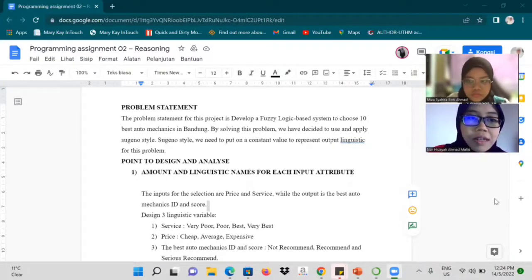Okay, first for the problem statement. The problem statement for this project is to develop a fuzzy logic-based system to choose the 10 best auto mechanics in Bandung. To solve this problem, we have decided to use and apply the Sugeno style. In Sugeno style, we need to put a constant value to represent the output linguistic for this problem.